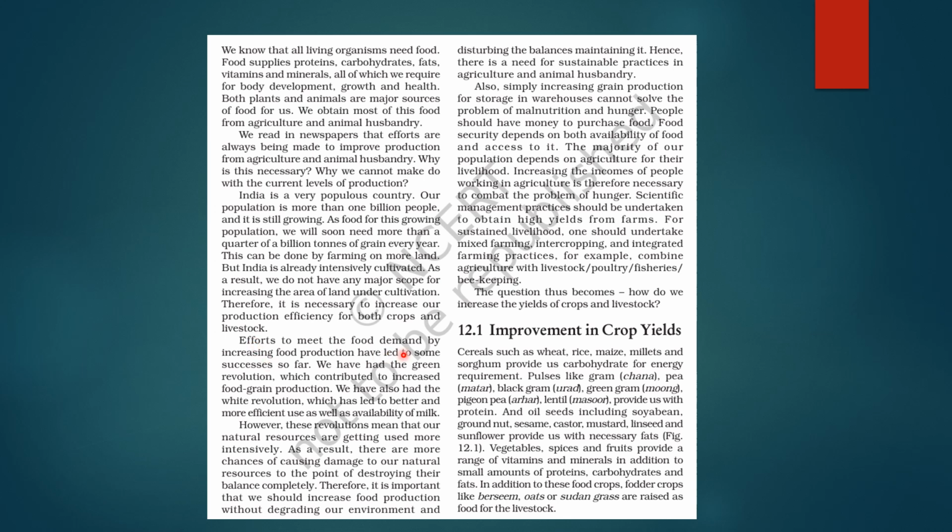So efforts to meet the food demand by increasing food production have led to some successes so far. कुछ मतलब efforts किए हैं और वो successful भी हुए हैं. जैसे एक Green Revolution हुआ था, ठीक है, उसमें काफी हमारी food grain production increase हुई थी. ठीक है, White Revolution हुआ था जिसकी वजह से we are having a better and more efficient use as well as availability of milk. ठीक है, so these are certain revolutions which took place.